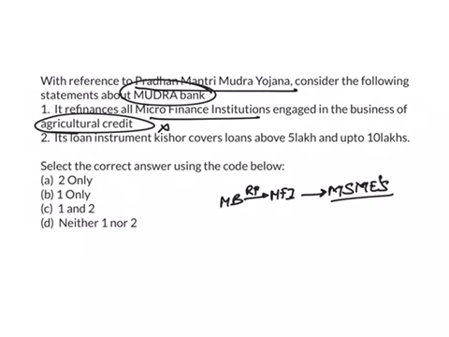So this statement is wrong. And the second statement is, its loan instrument Kishore covers about 5 lakh rupees and up to 10 lakh rupees. This statement is also wrong. So the answer is D, neither one nor two.